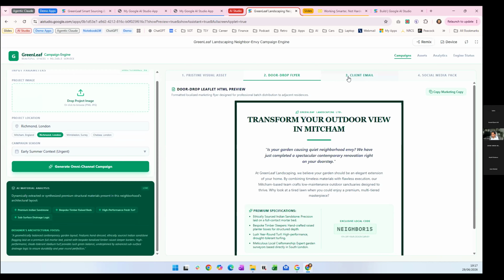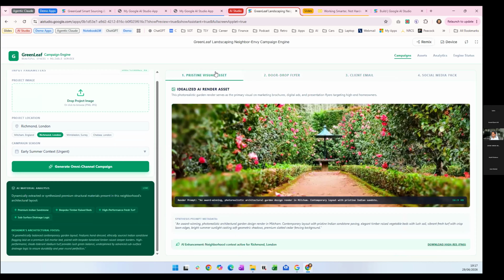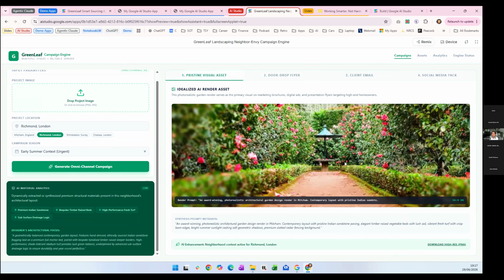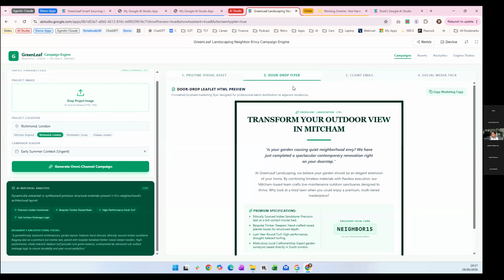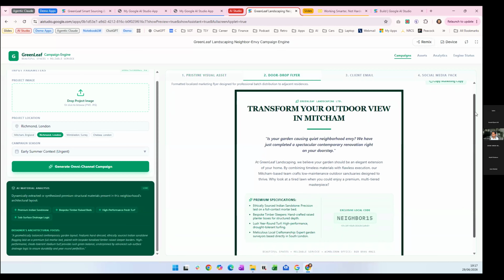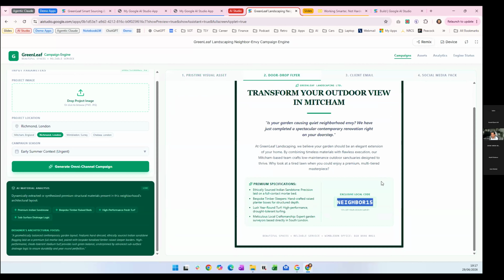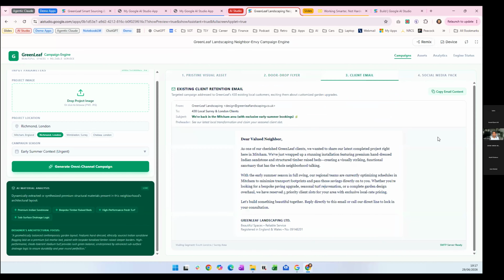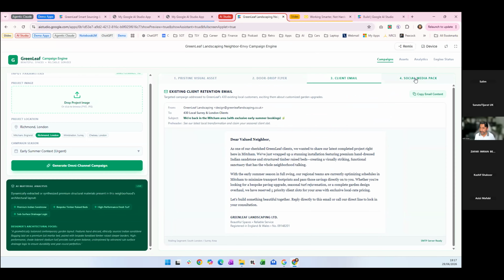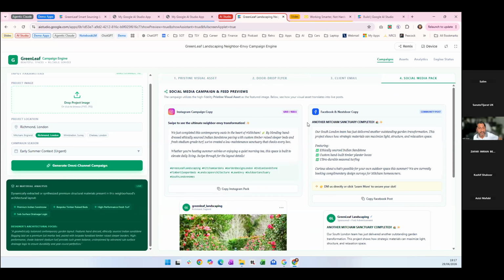I'll show you, I think it's already generated one here. So here is one it generated, this was for Mitcham. It's taken this kind of ad, this image, and created an ad version for you there. It's then provided a flyer that I can print out where it's talked about Mitcham specifically, and it's come up with this idea of a discount code. I click client email. If email was a channel you wanted to do as well, the same app has now created this kind of email for us. And lastly, it's had a go at creating a social media campaign as well.